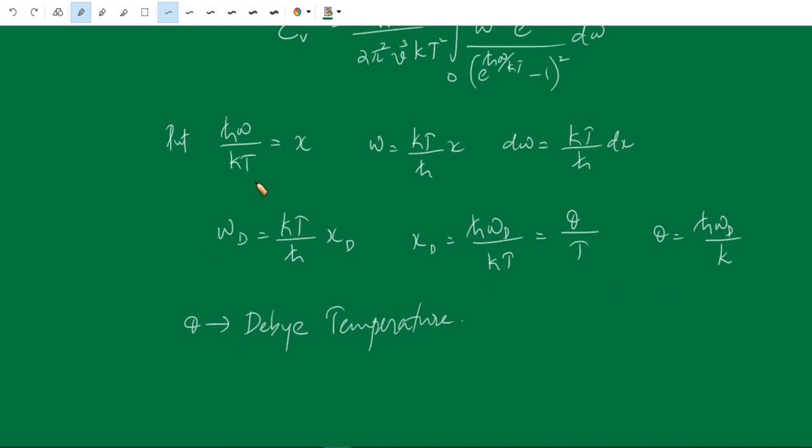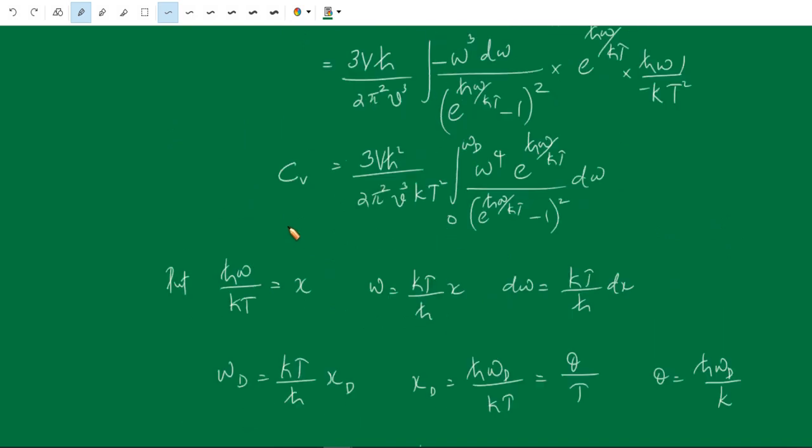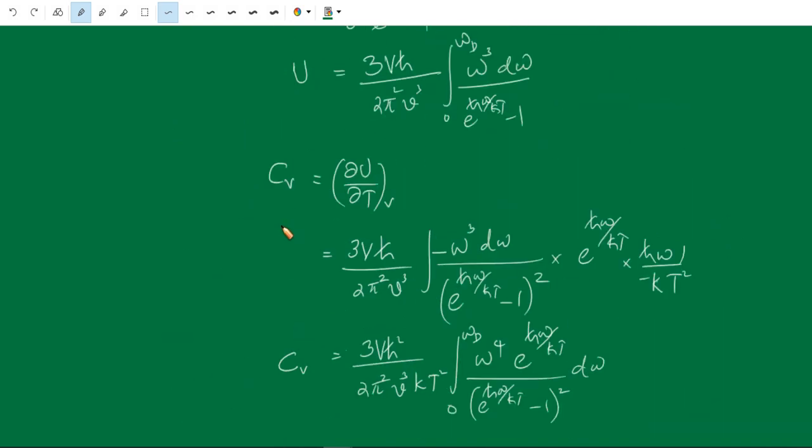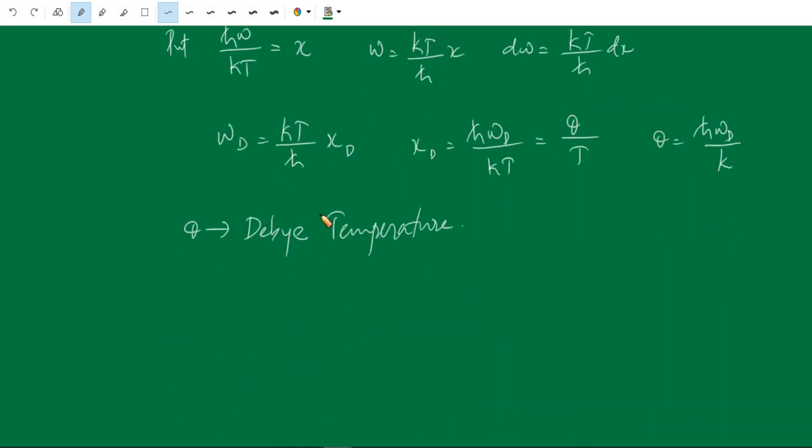So we can substitute all these in the previous equation of the internal energy or thermal energy.